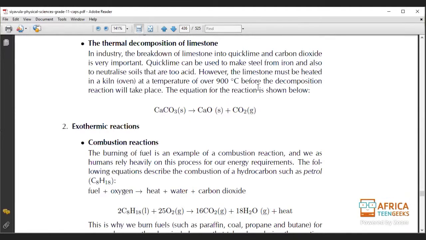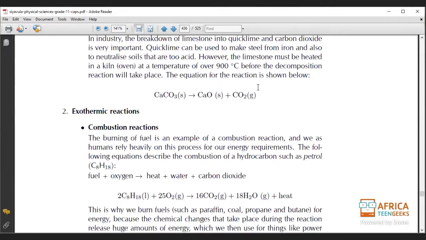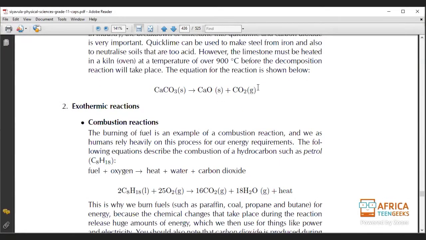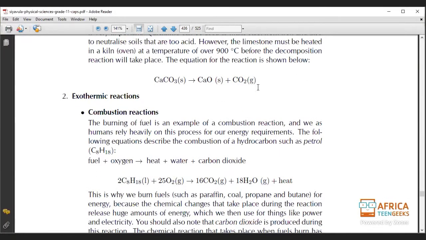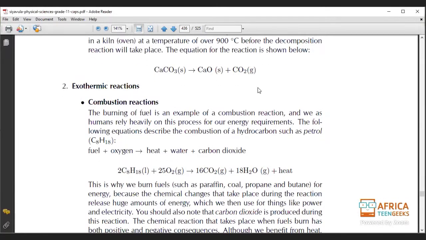Okay, so in this case, we have fuel and oxygen. You can only imagine what fuel and oxygen can do. Obviously, it's going to bring up heat, water, and carbon dioxide. That's why we burn fuels such as paraffin, coal, propane, and butane for energy, because the chemical change that takes place during this reaction releases a huge amount of energy.